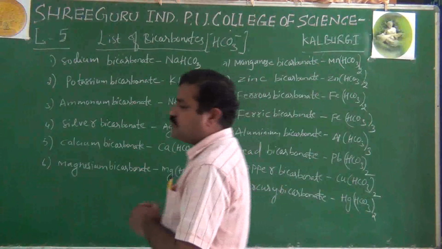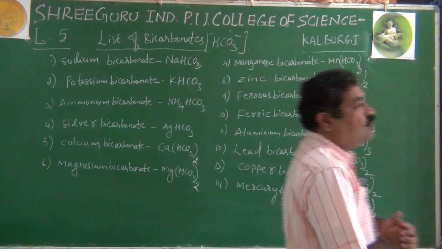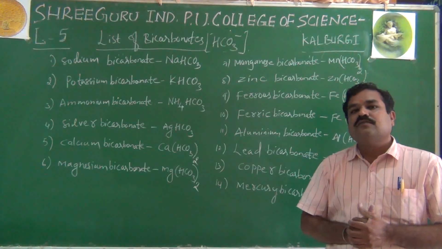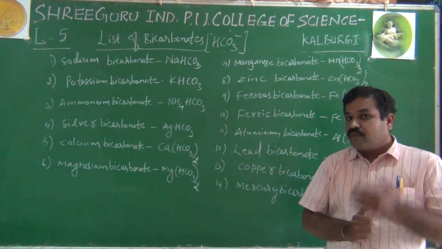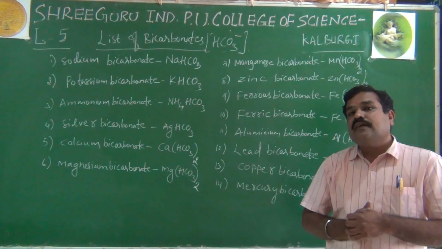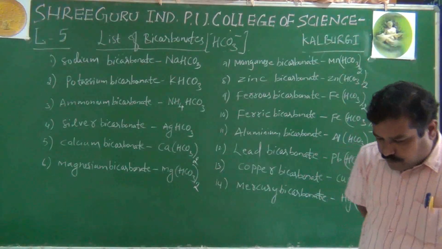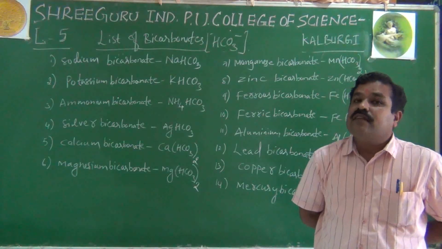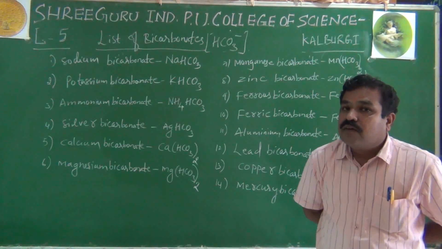If you are perfect with this list, you can easily remember what I have given you: all the lists of monovalent cations, divalent cations, trivalent cations, tetravalent cations, pentavalent cations, and even monovalent, divalent, trivalent, tetravalent anions. Like this you have to be perfect with these valencies, which are fixed valencies and will never change. You have to keep it at the tip of your tongue.